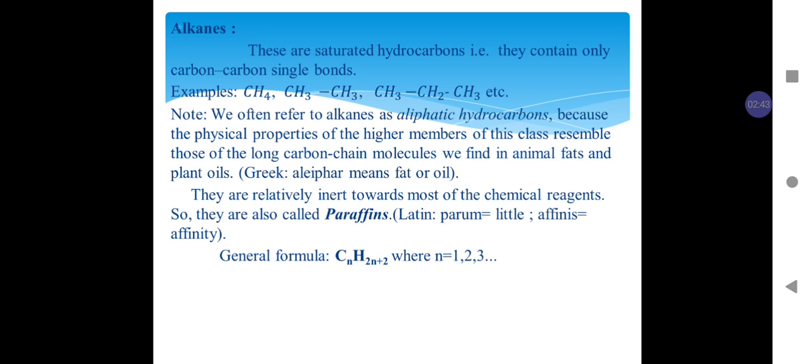Alkanes are also known as paraffins because in Latin parum means little and affinis means affinity. So these have very low reactivity towards most chemical reagents, or in other words they are relatively inert towards most chemical reagents. That's why these are called paraffins. The general formula of alkane is CnH2n+2, where n is 1, 2, 3 and so on.